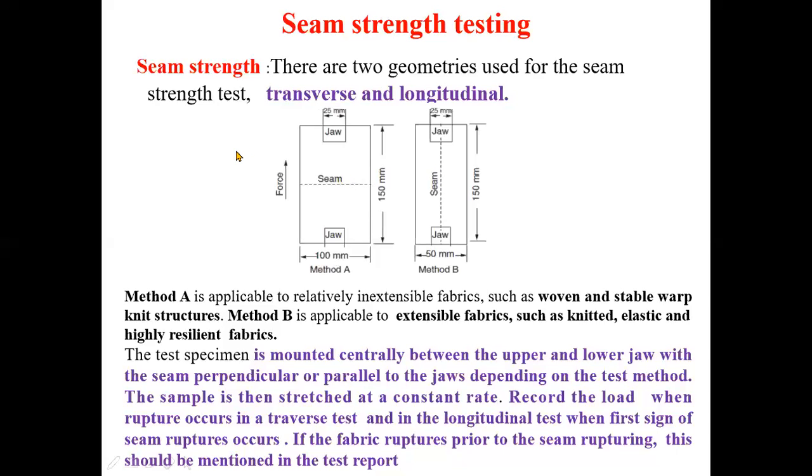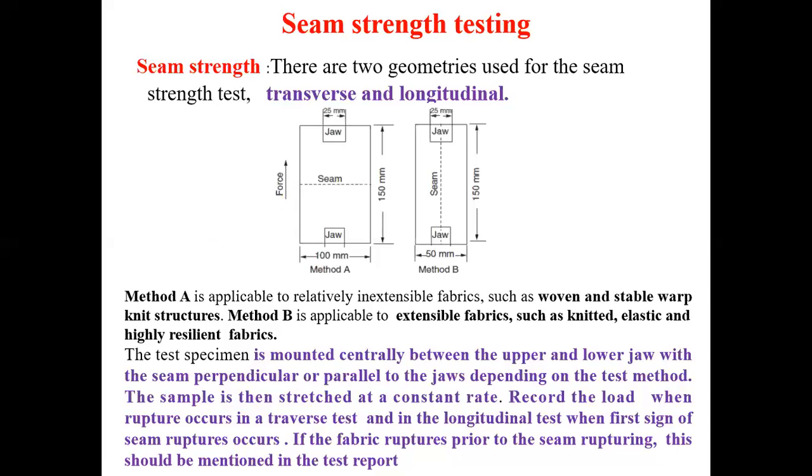So seam strength is very simple. You have to take the sample, and midway you have to give the stitch, either in the direction of the force or perpendicular to the direction of the force. Then the fabric is subjected to a tensile loading at a constant rate of extension, and you measure exactly the point when the seam rupture takes place in the case of transverse geometry.